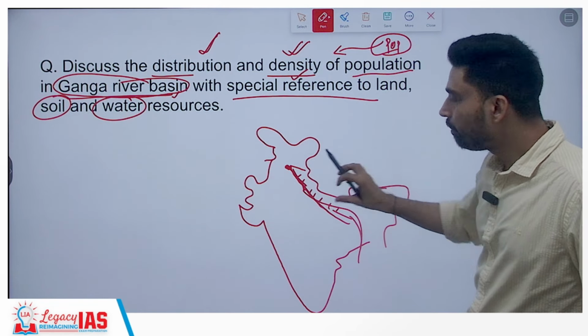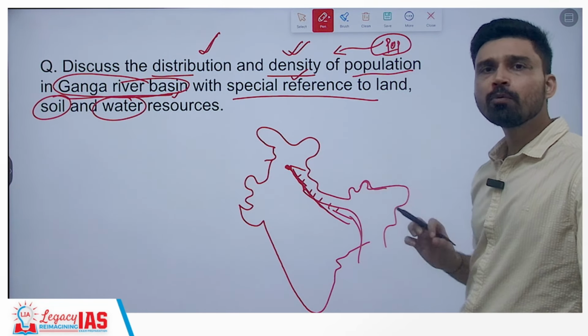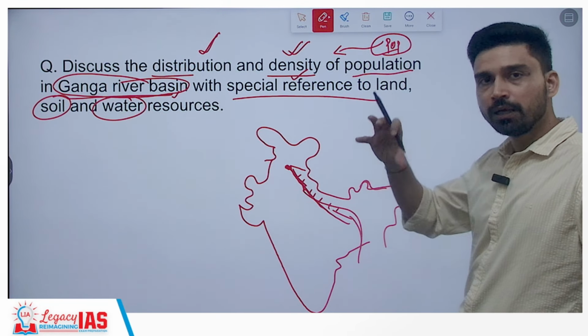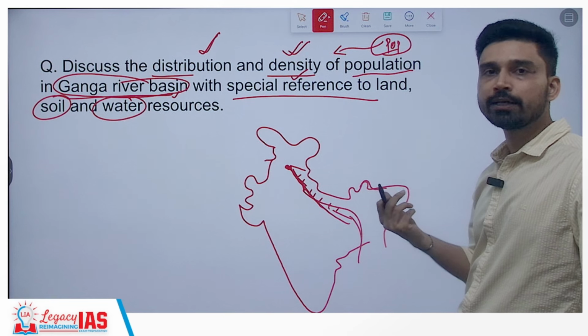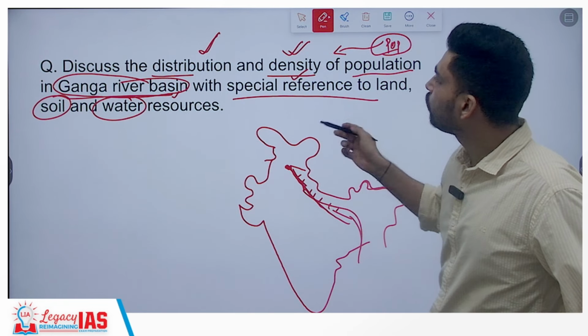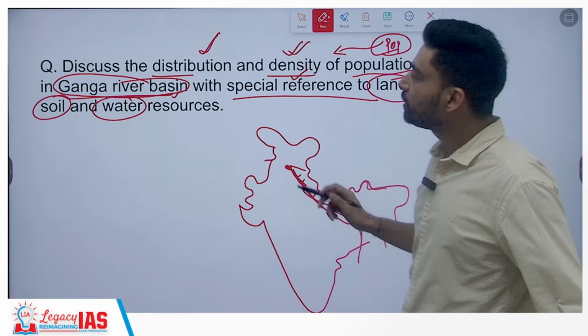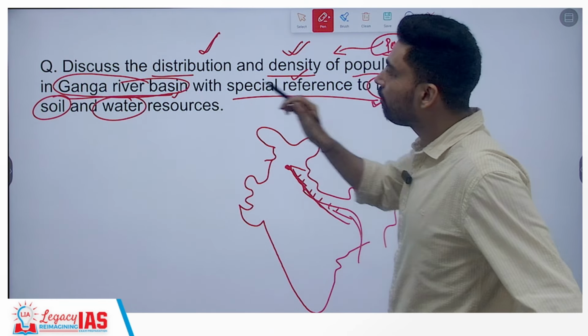We can talk about the major cities here. You can talk about the most populated states of India present here, like Uttar Pradesh and Bihar. You can talk about the ranking of West Bengal and all that. And then you talk about what has led to the development of such high population and high population density, and how it is related to the availability of land, soil and water.